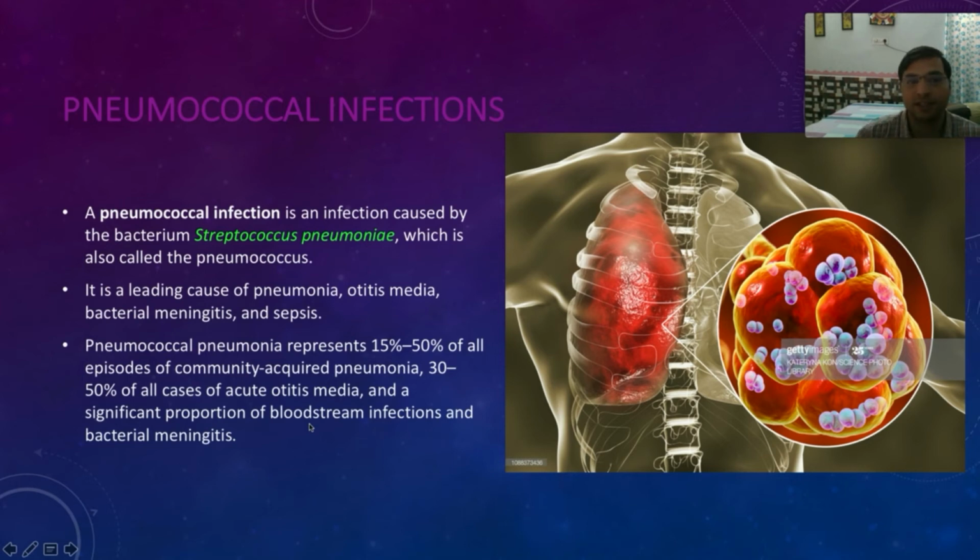So first is streptococcus pneumonia, and we also know why it is called as streptococcus. Strepto means in chains, and coccus means rounded structure. So this bacteria, it is a round bacteria and it lives in chains, right? See, it is rounded and it lives in chains.